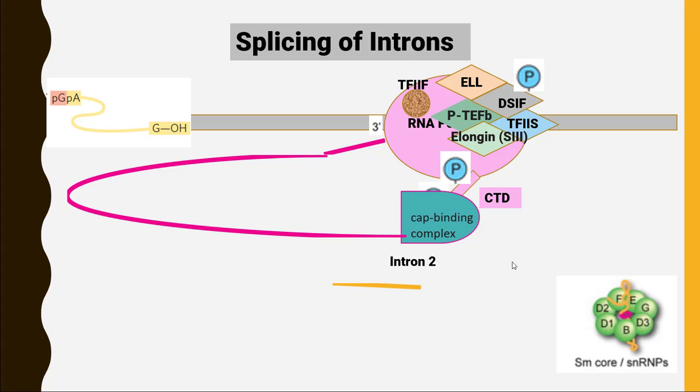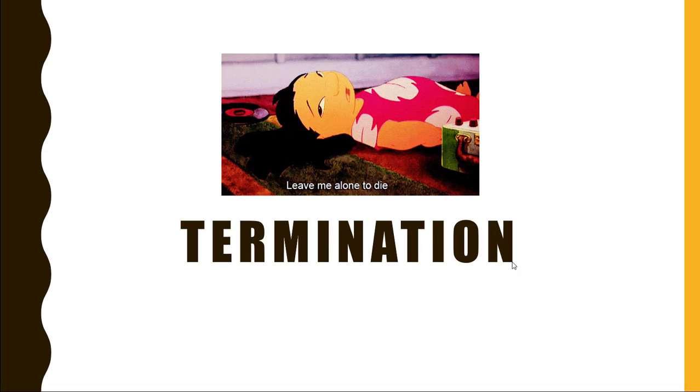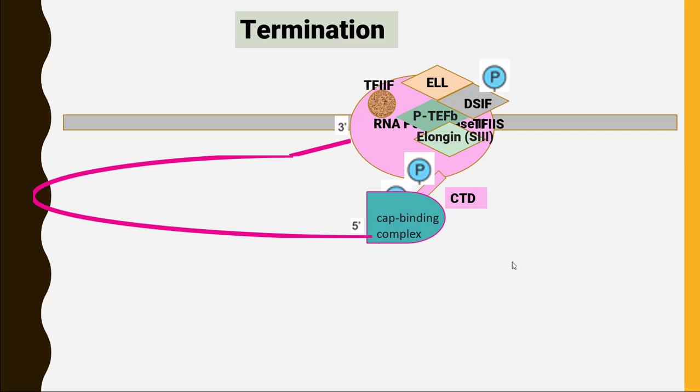The third type of modification is the attachment of poly-A tail that will come under the stage of termination. So let's discuss the process of termination and the attachment of poly-A tail. Now here the messenger RNA we have has already been modified with the spliceosome, and the attachment of 5' cap is already done here.